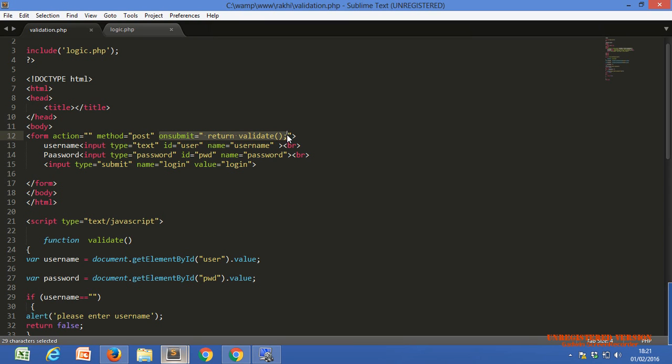Properties provide the working of the HTML tag. If we write text, it will come as a text box. If we write input type submit, it will appear as a submit button. If we write password, then our text box is there, but in password format. If we write checkbox, then there will be a checkbox. Okay.